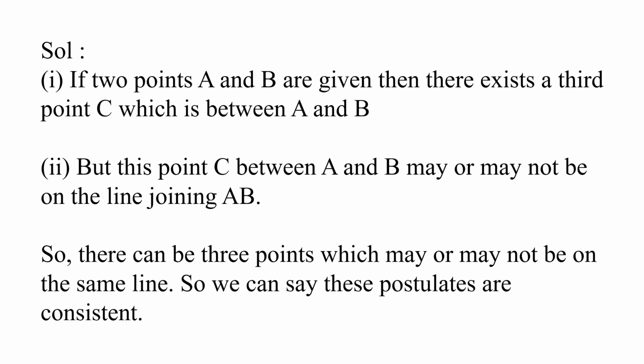So I hope you understood what is the meaning of the word consistent. The word consistent means both the situations are different. It is not the same situation. Situation 1 is that point C lies between A and B, and the point C may be on the line joining A and B. Situation 2, the point C may not be on the line joining A and B. So only one of these situations can occur. So these two situations can be called consistent because both cannot occur at the same time. So this is a brief idea.